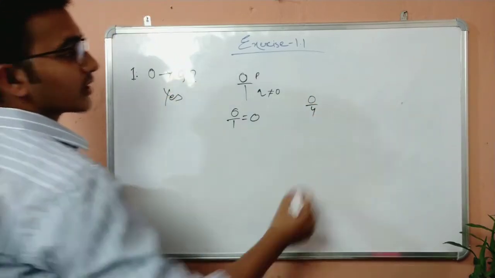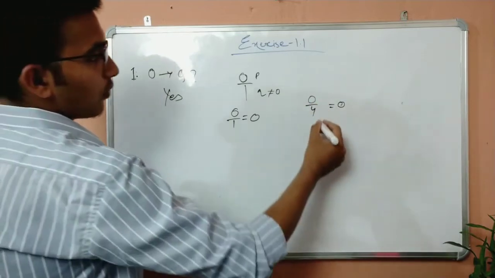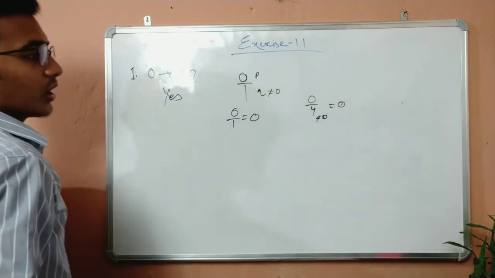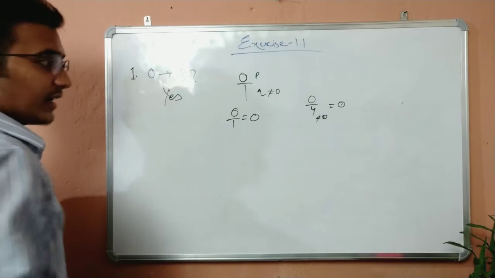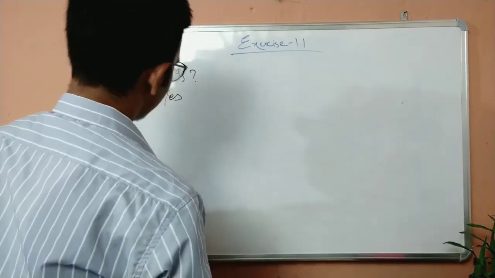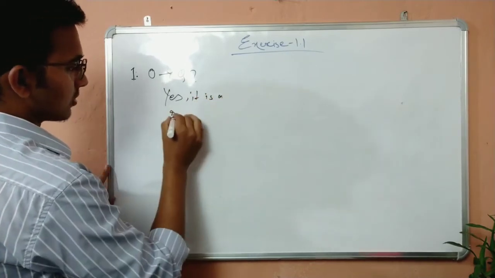What will be the answer of that? 0. 4 into 0 gives 0. So 4 is not equal to 0. That means q is not equal to 0. So 0 is a rational number. So yes, it is a rational number.